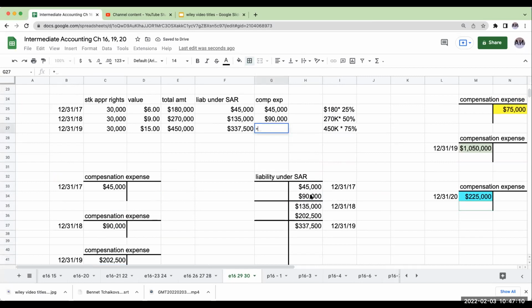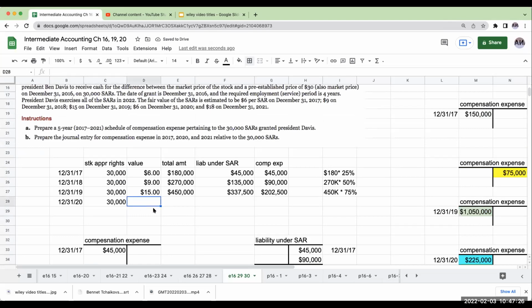Okay, so my comp expense is right over here. And if we add up the comp expense, it should equal actually the liability under the stock appreciation, right? So this is what we're always going to be going through and balancing to. So we've got 12/31/20. My stock appreciation rights are still 30,000. And the value of this now is $6. So my total amount over here is going to be 180,000. But my liability is going to be 180,000 in total because I've fully vested.